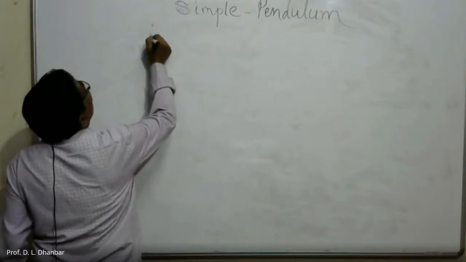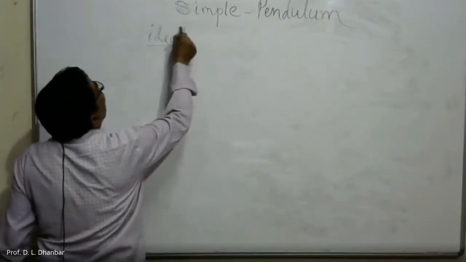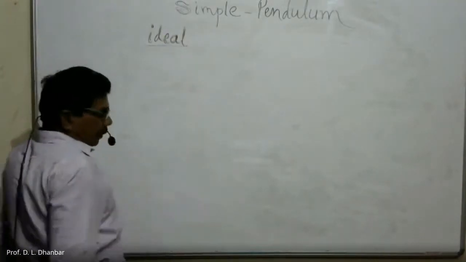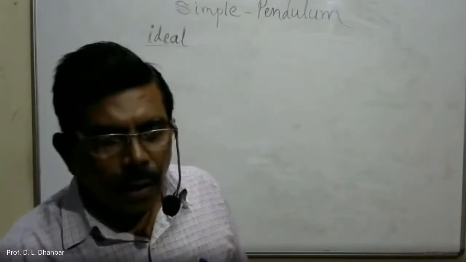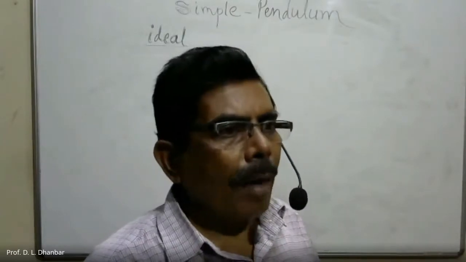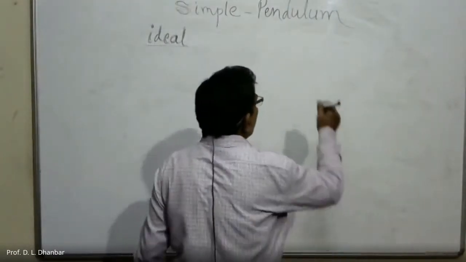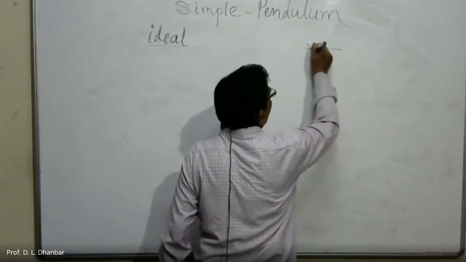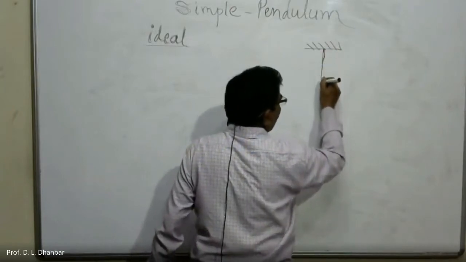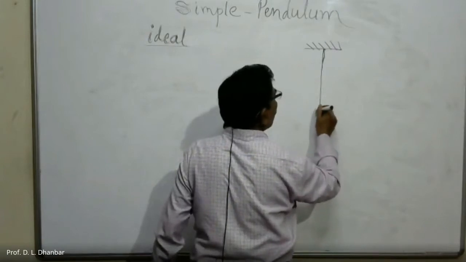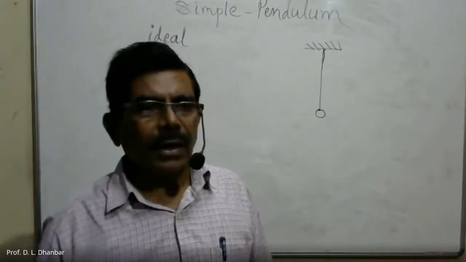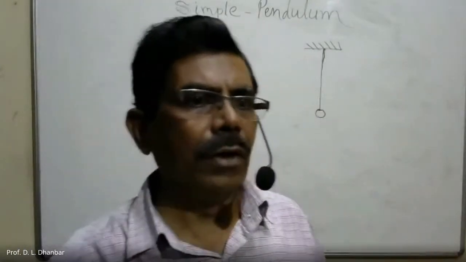Basically, a simple pendulum is nothing but a heavy bob suspended from a rigid support with the help of a string. That we call a simple pendulum.